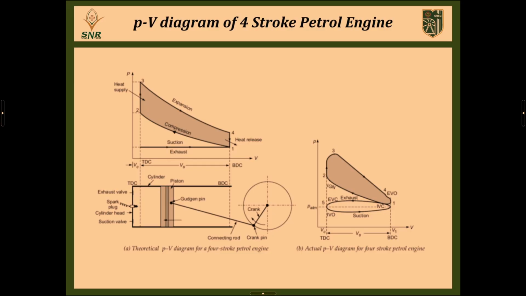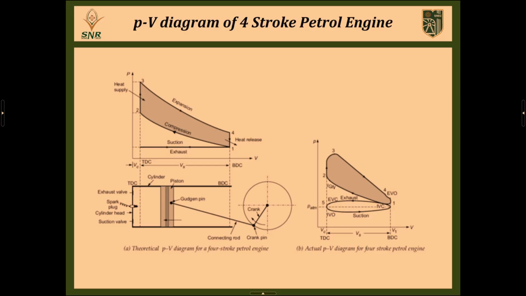This is the PV diagram of the 4-stroke petrol engine, a graph plotted between pressure and volume. The same scenario happens in the 4-stroke petrol engine also. The first stroke is the suction stroke. During the suction stroke there is not much difference in pressure, only the volume increases from the clearance volume to V1, and the next stroke is the compression stroke.